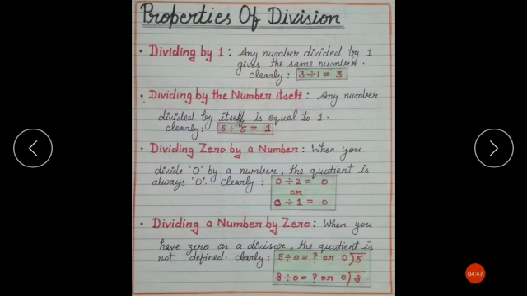Okay children. Now dividing 0 by a number. When you divide 0 by a number, the quotient is always 0. Divide 0 by 2, in your answer you will get 0. Divide 0 by 1, in your answer you will get 0. Understood, children? Very good. Now dividing a number by 0. When you have 0 as a divisor, the quotient is not defined. Okay, children? If you are dividing 5 by 0, it means you cannot define the quotient.